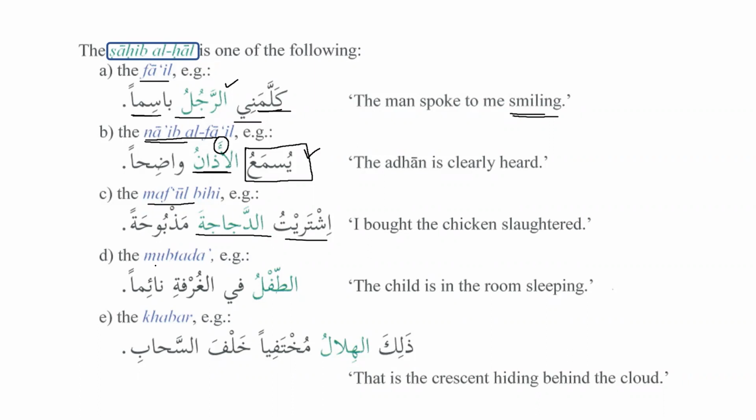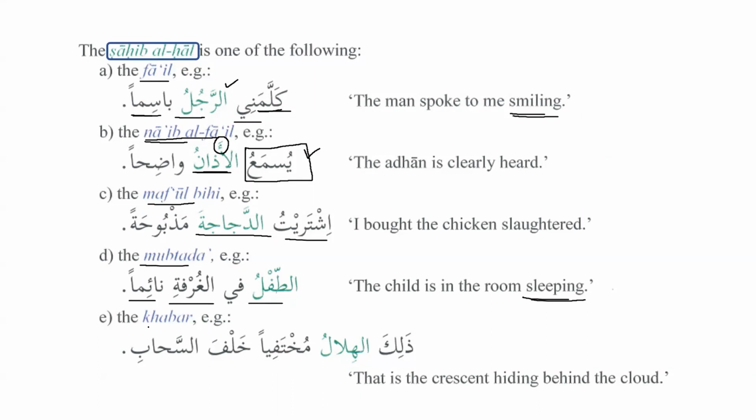It can be mubtada as well, the subject. For example, at-tiflu fil ghurfati na'iman. Now here we will say that at-tiflu is the subject, and this is sahibul hal. Fil ghurfati is jar majroor, and na'iman is the hal of the child, and the child is in the room sleeping. So that's the state of the child.